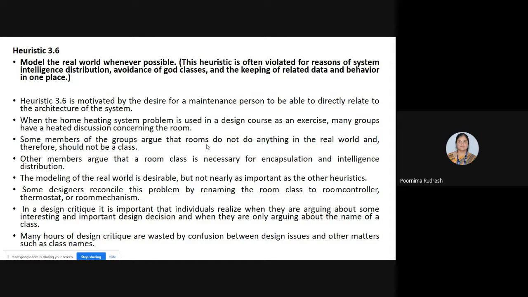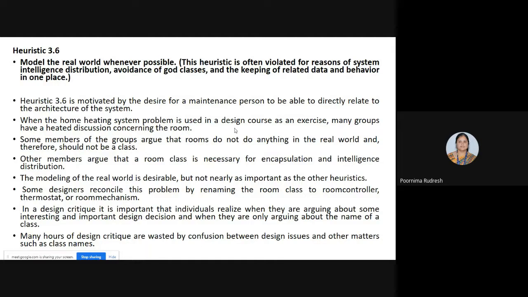That home heating system is used as an exercise for many groups, and many groups have heated discussions about the creation of the room class. Some groups argue that the room class is required, and some groups argue that it is not really required.